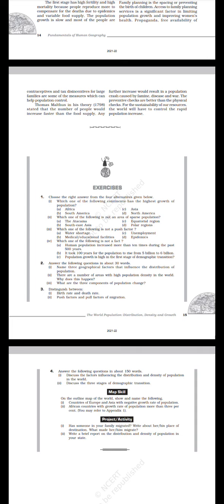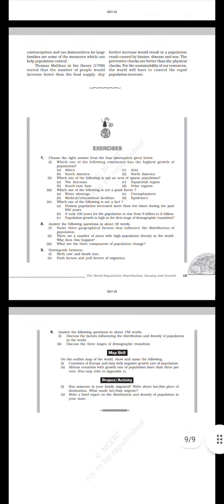Answer the following questions in about 30 words. Name three geographical factors that influence the distribution of population. There are a number of areas with a high population density in the world. Why does this happen? What are the three components of population change? Distinguish between birth rate and death rate. Push factors and pull factors of migration.